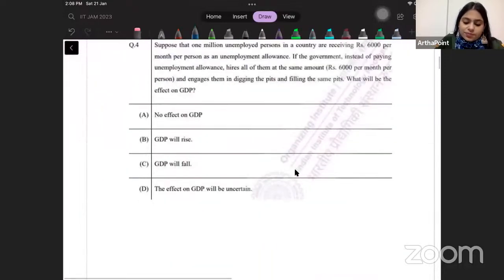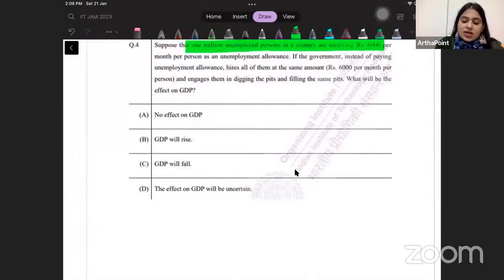Come to the next question. Suppose 1 million unemployed people in a country are receiving 6,000 per month as an unemployment allowance. If the government, instead of paying unemployment allowance, hires all of them at the same amount and engages them in digging pits and filling the same pits, what will be the effect on GDP?